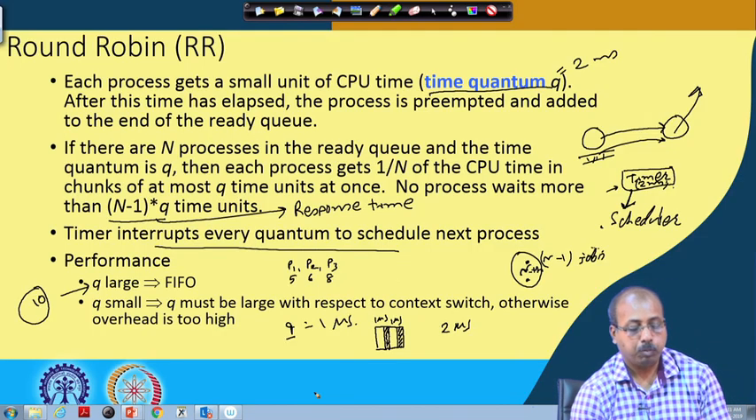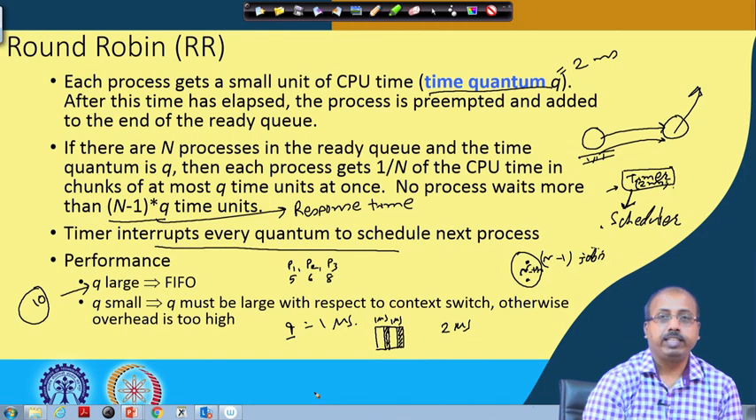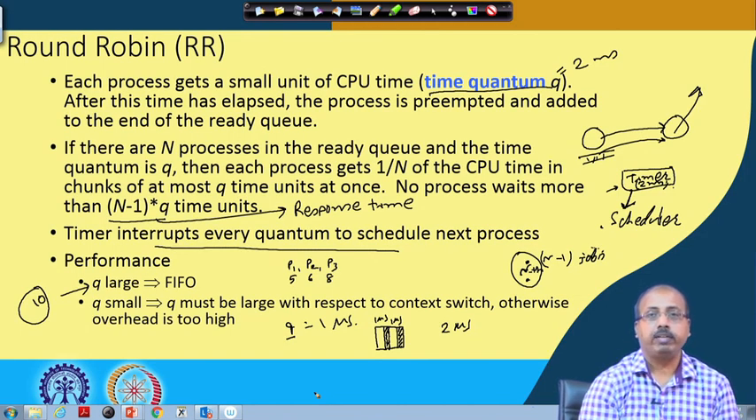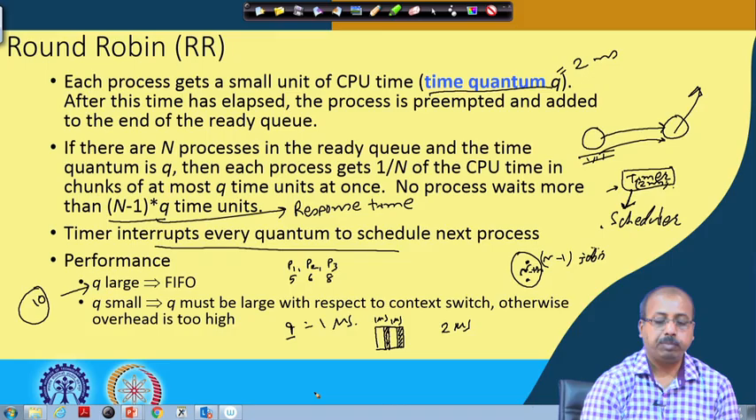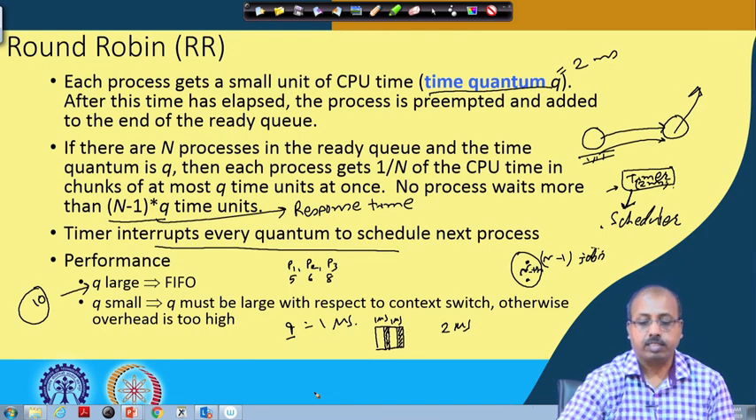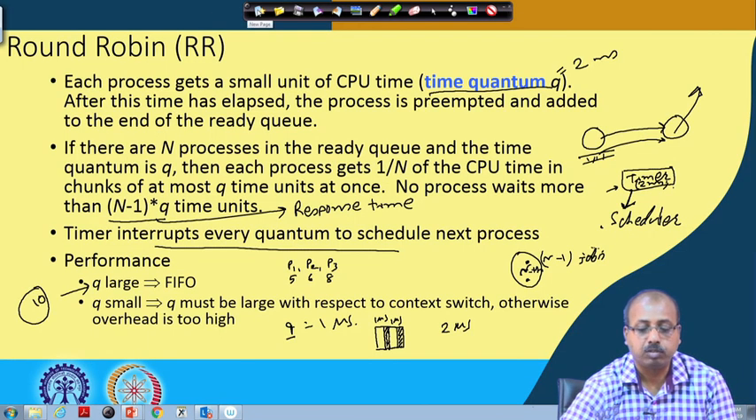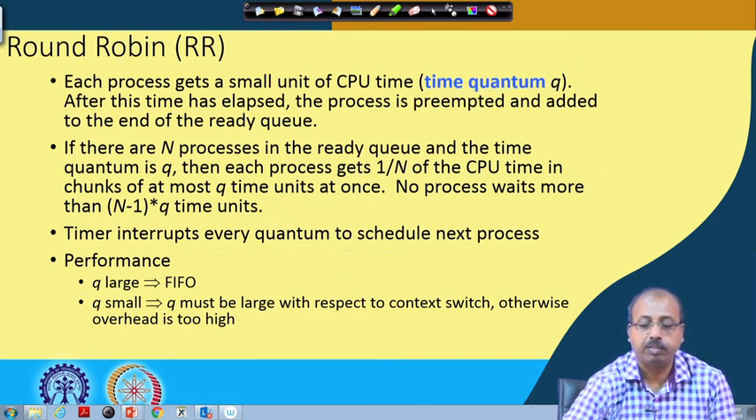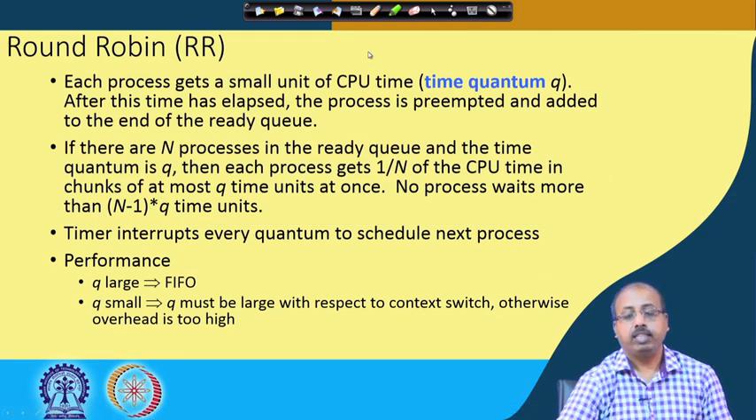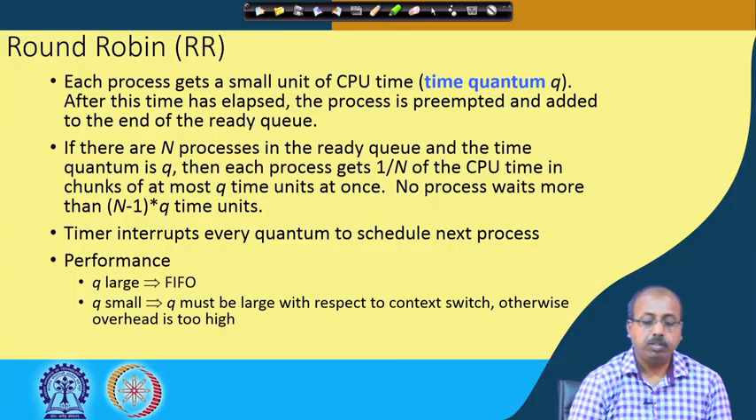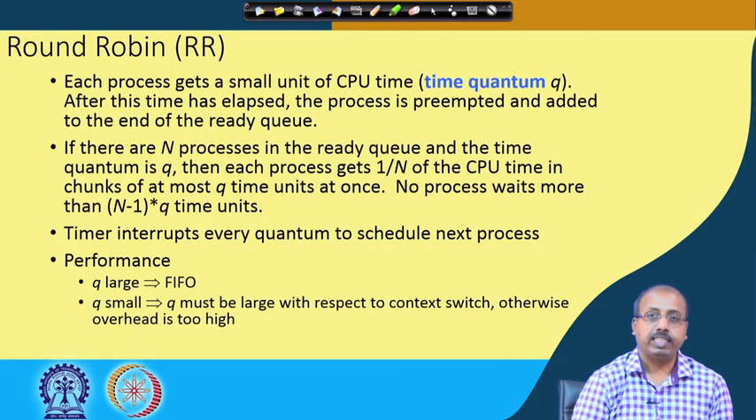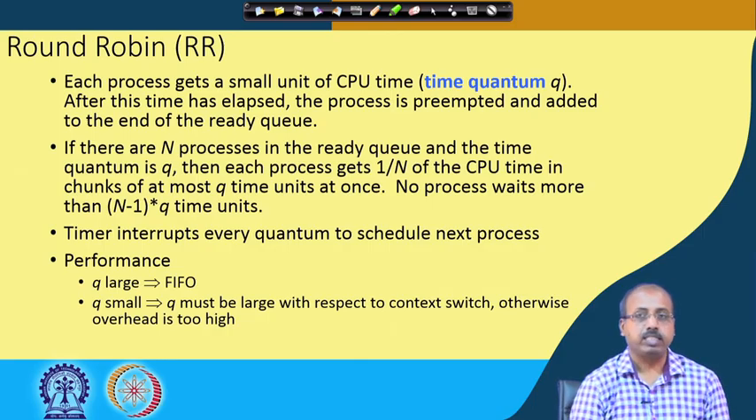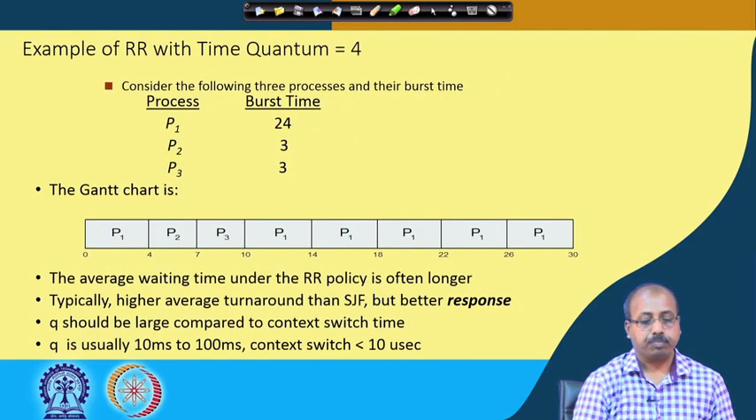So at both ends, making q very large or making q very small, both have a negative impact on system performance. It is an issue to find a good q value for a system, and that is system dependent. There cannot be any general prediction of what the value of q should be. We can start with some value, look into the system behavior, and if we find that the system throughput is low or the waiting time is high, we try to increase the q value a bit and see the effect.